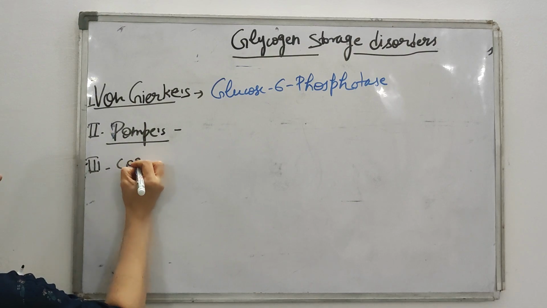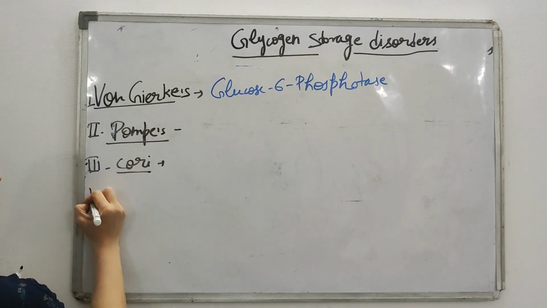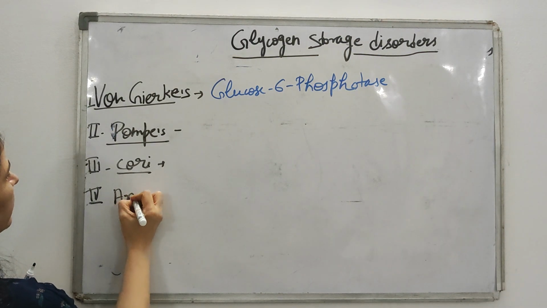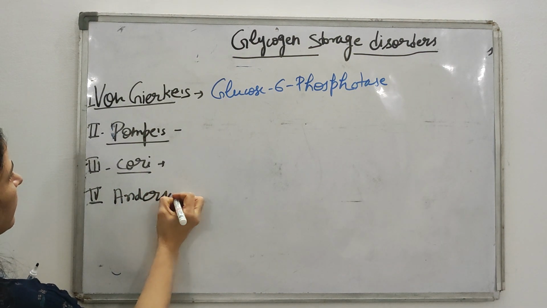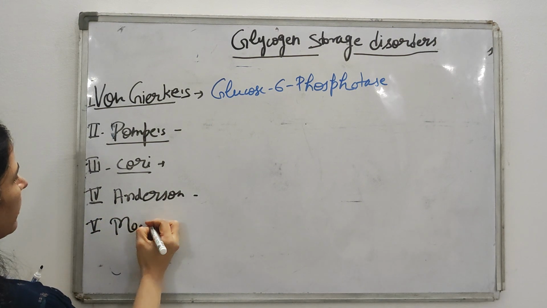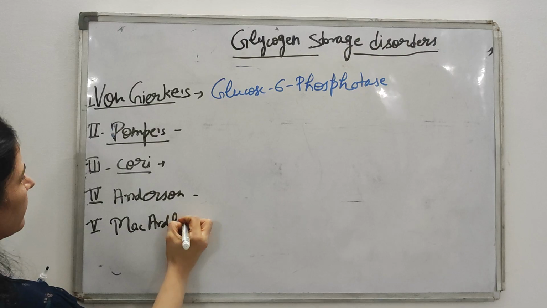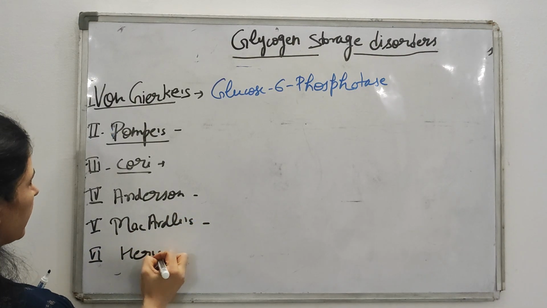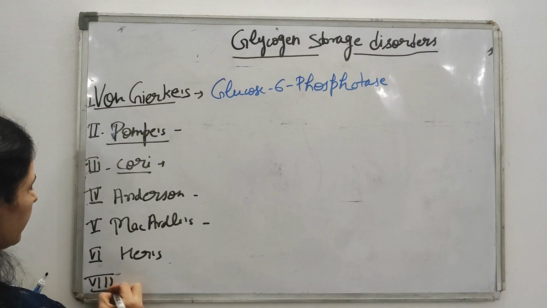Type 3 is that of Cori. Type 4 is that of Anderson. Type 5 is McArdle's. Type 6 is Hers. And type 7 is that of Tarui.